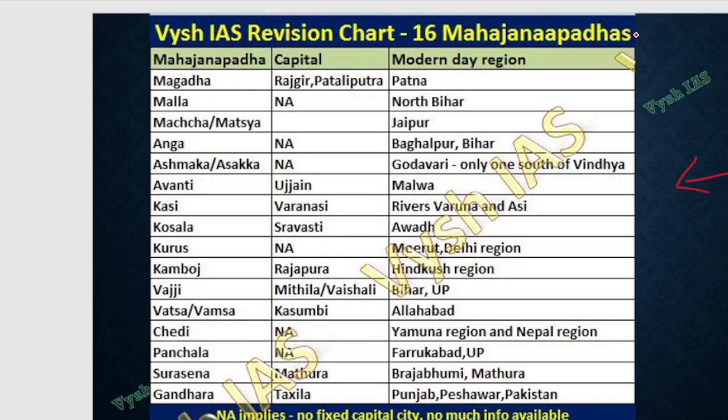Like the 16 Mahajanapadas or 16 popular kingdoms after the Harappan civilization, they are listed here, and of that, whichever had a proper capital city, that is listed here. And in the modern-day era, where you can find it on the map, that is also listed here, because map-based questions of historical sites are very important and getting popular these days.